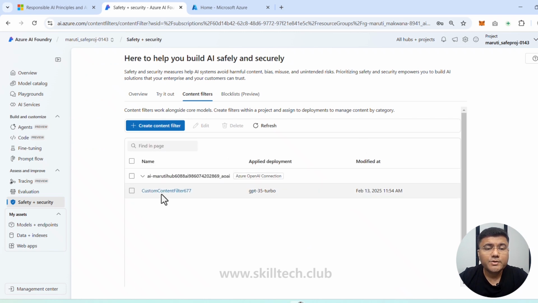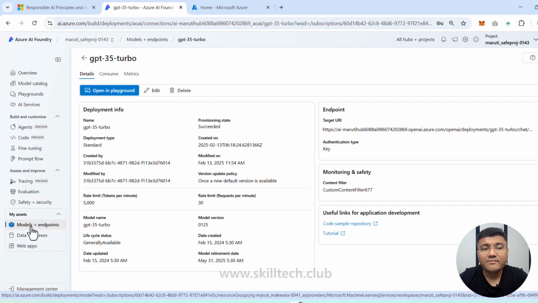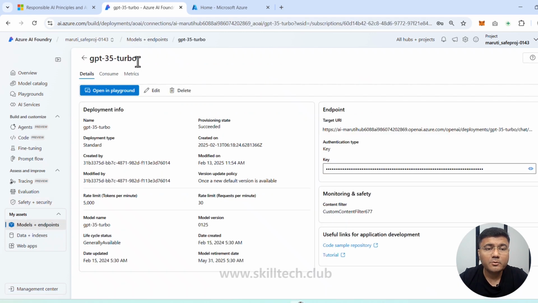Okay, now my content filter is created. The name of the content filter is custom content filter 677. And if this is done, what I'm going to do is click on model plus endpoints, because we know that we have our model GPT-35 Turbo, which is available here. So it is created here and this is available.